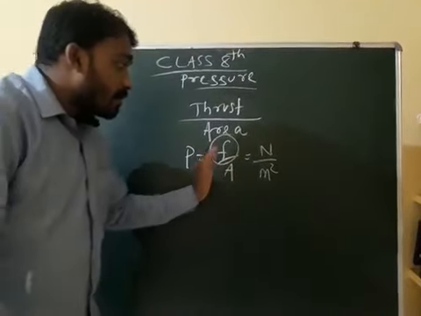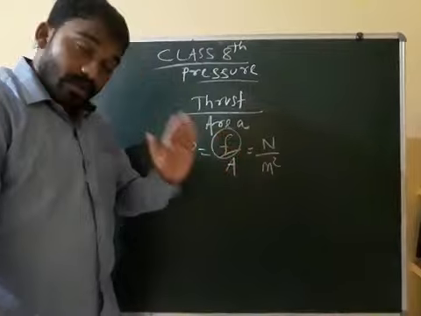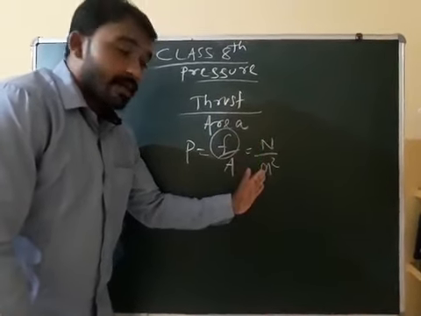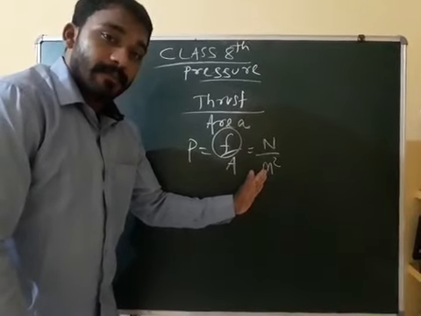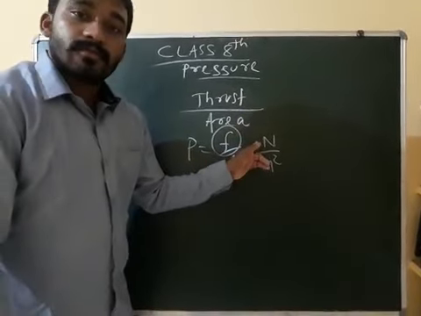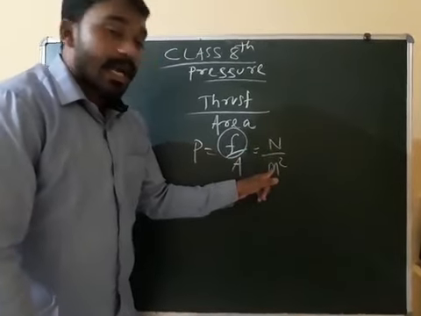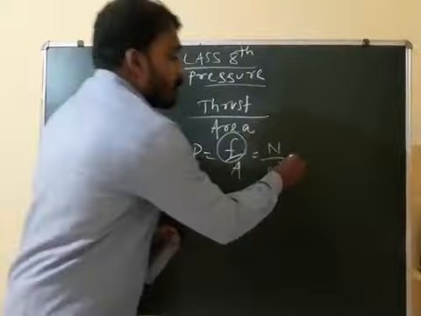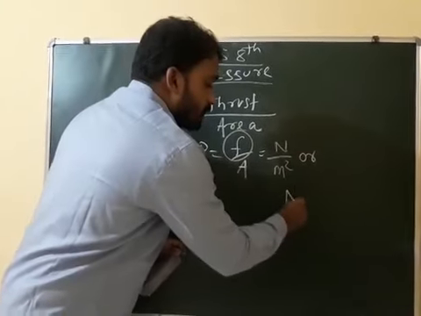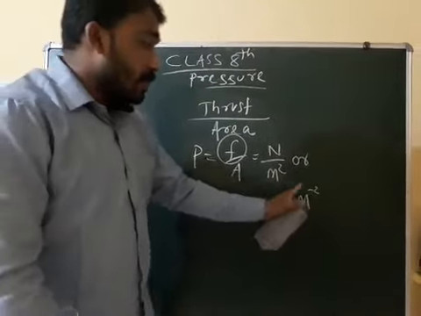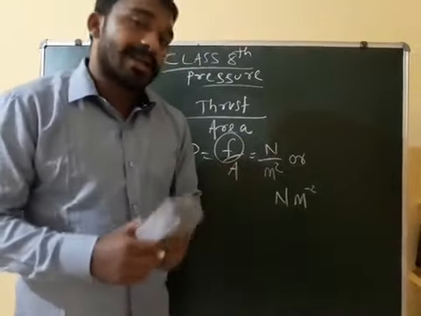So the unit of pressure is unit of force divided by unit of area: Newton per meter square, or you can write Newton meter inverse square.